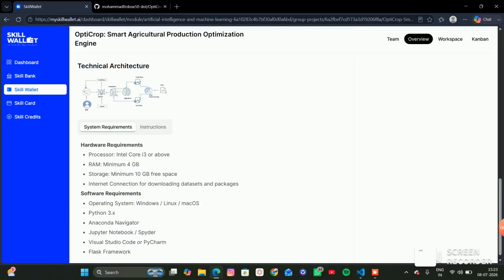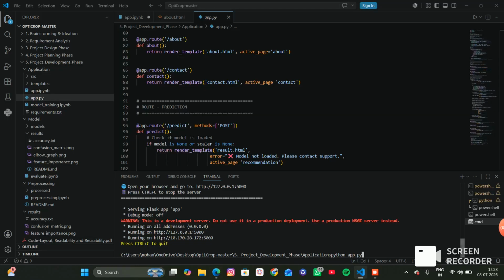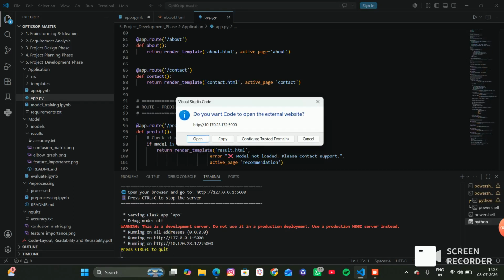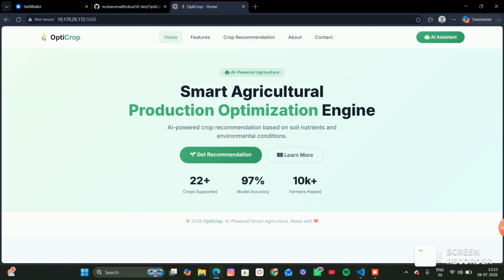Now I'll open VS Code. Okay, now I'll run my application. It will generate one link. Now I click on this link. You can see the home page.